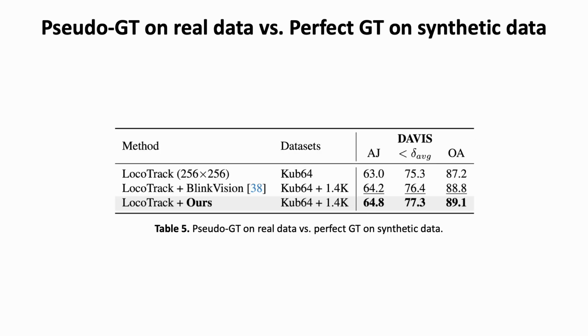Someone might also ask, pseudo-labels are not perfectly accurate, so is it really okay to use them as a training dataset? To answer this, we conducted an ablation study using Blink Vision, an existing synthetic dataset that contains human motion videos with perfect ground truth trajectories. This setup lets us directly compare two factors in a fair side-by-side manner. Our pseudo-ground truth on real-world videos versus perfect ground truth on synthetic videos. And the result was clear. Real-world visual diversity matters more than annotation precision.